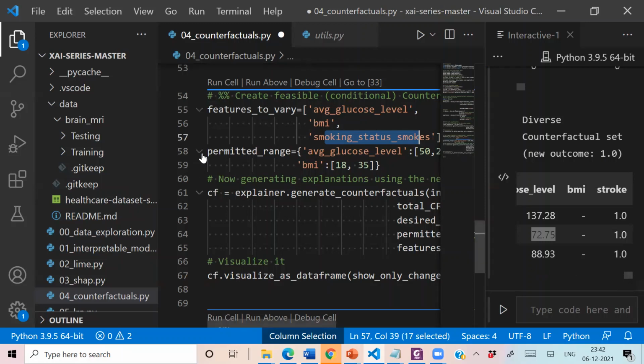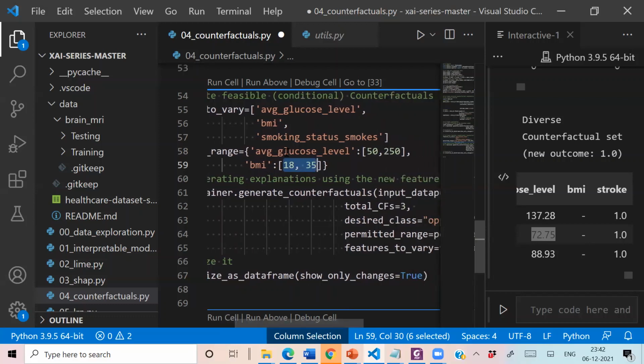So we can also specify a permitted range: the permitted body mass index range is 18 to 35, so generate counterfactual explanations by keeping body mass index in this range and average glucose level between this and this. Because if we generate a counterfactual explanation that changes average glucose level to 10, which may not be possible to achieve, again it is non-feasible.